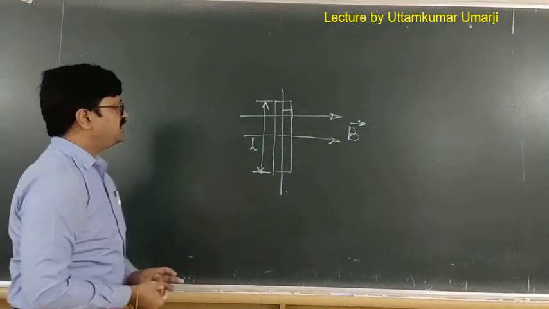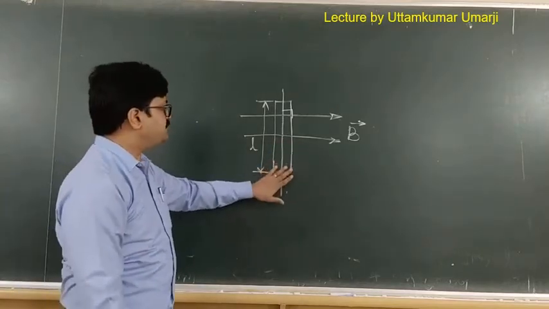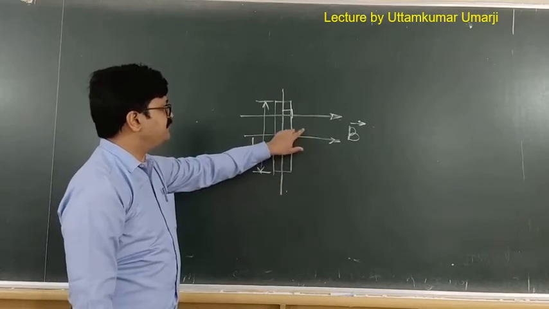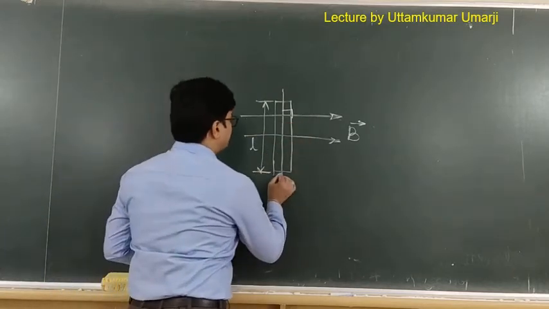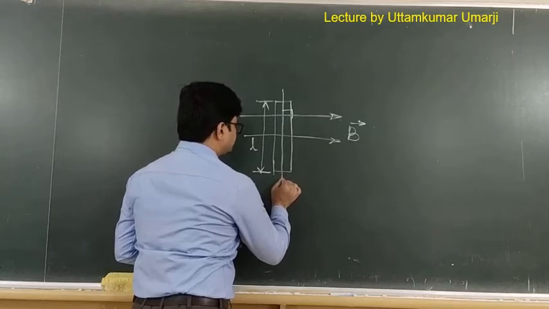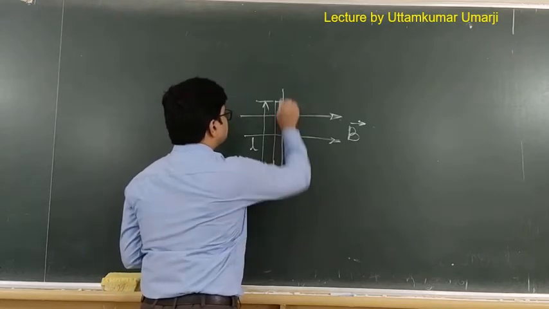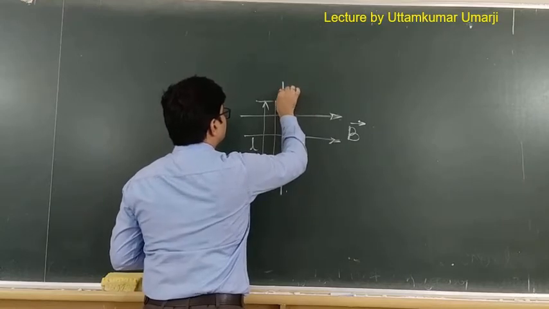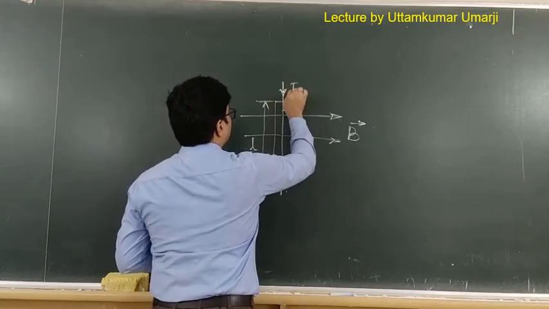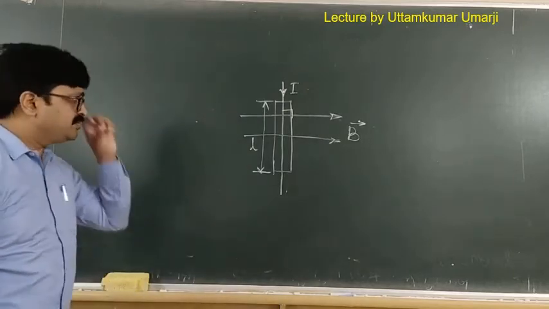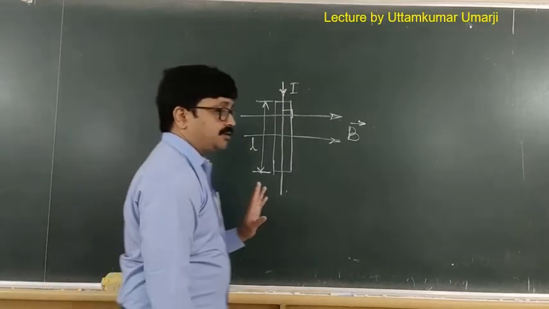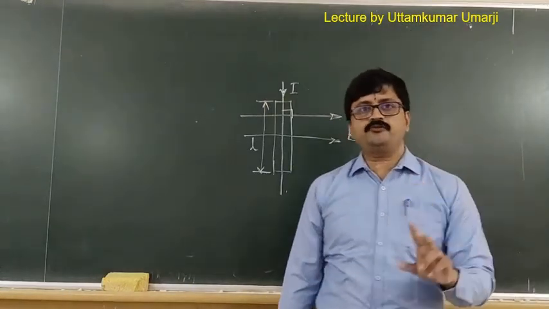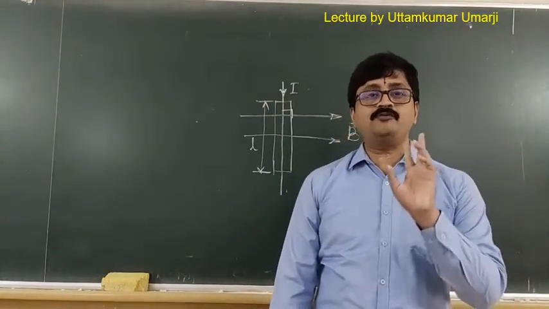Fleming's left hand rule, and for application of the rule, I am just considering this diagram itself. This is the magnetic field direction, and I will take the current direction in this way. According to Fleming's left hand rule, if we stretch the forefinger, middle finger and thumb of our left